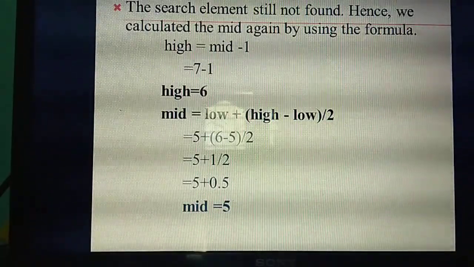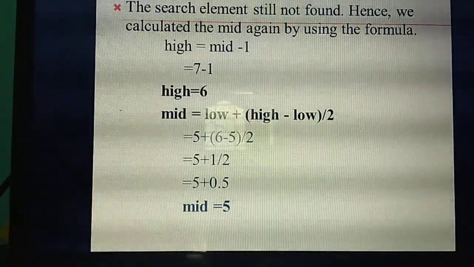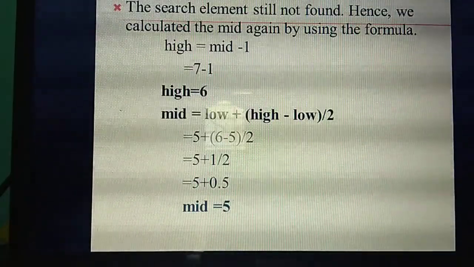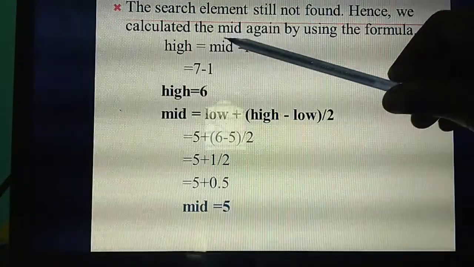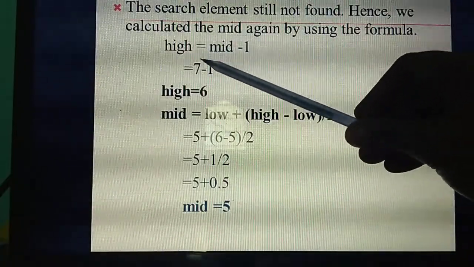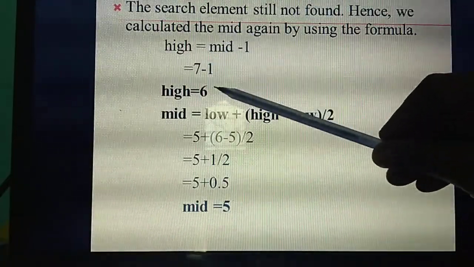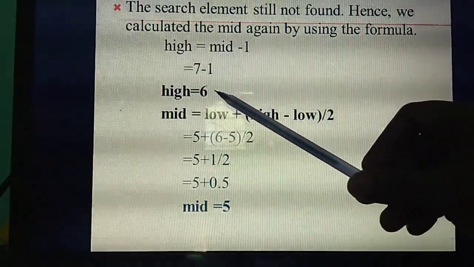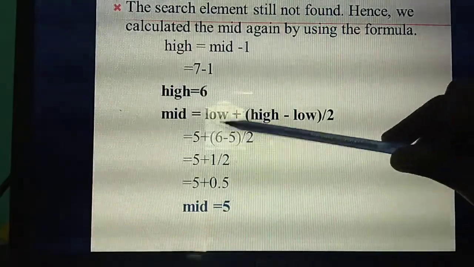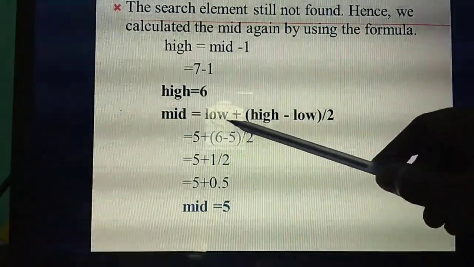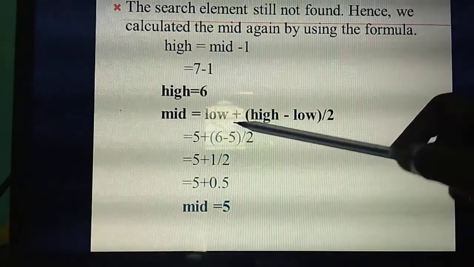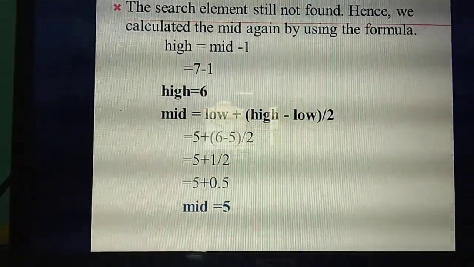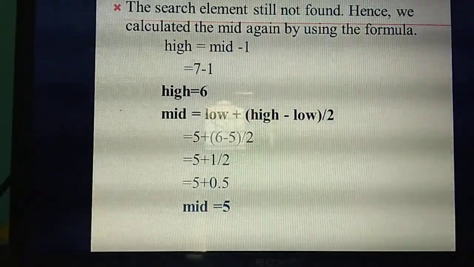Okay. Understand? So if the search element is less than the middle value, your search needs to go to which side? Left side. So left side means you change the formula. In the place of high you substitute high equals mid minus 1. That means the last middle value 7 minus 1. High equals 7 minus 1, which is 6. In that formula you substitute the last lowest value you got, 5, plus this value high minus 6. So the mid value you get is 5. Have you noted it down?